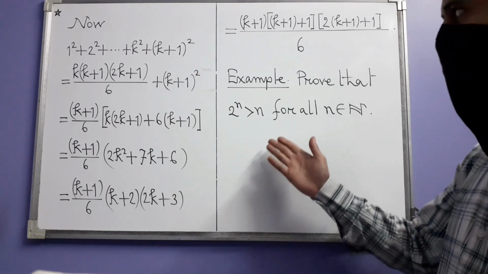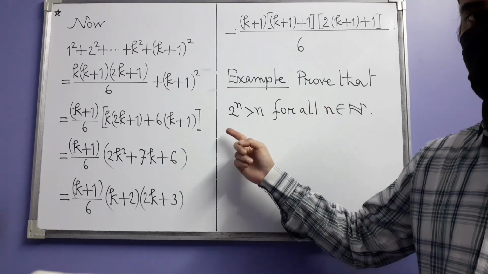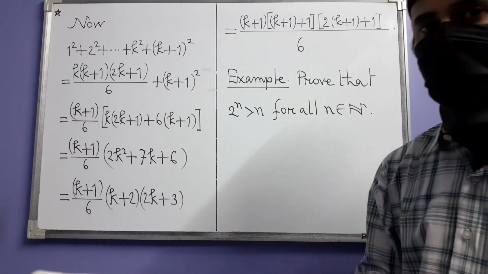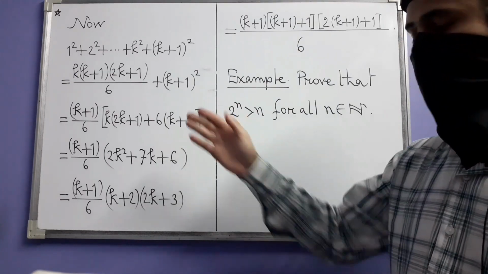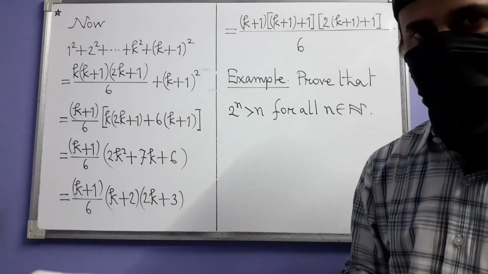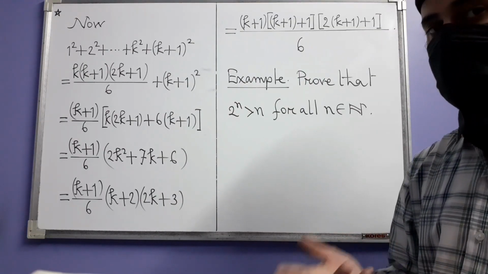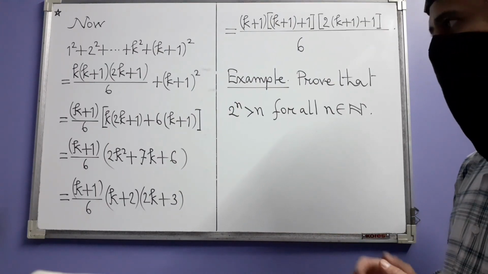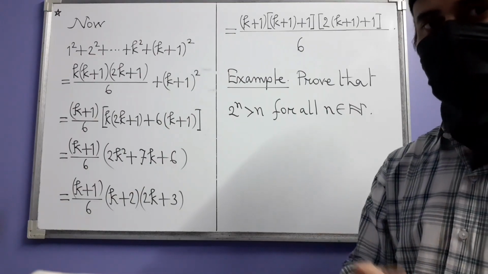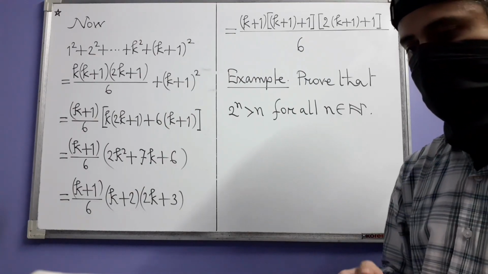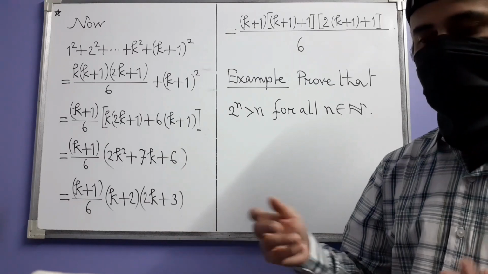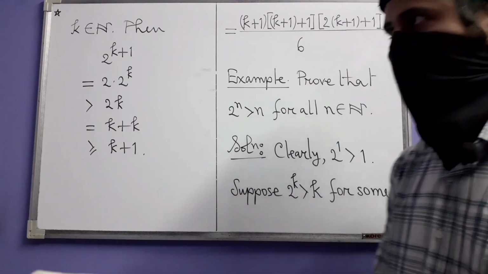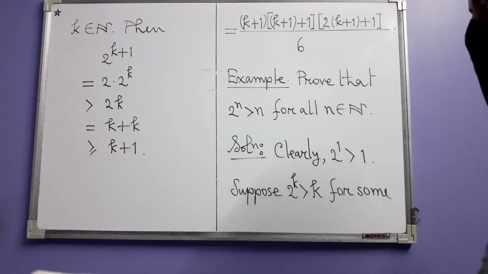In this next example, we have to prove this inequality: 2 to the power n is strictly greater than n for all positive integers n. So it's not that you always will have to prove an identity using induction. You can prove any statement which is true using induction if you can. And that statement need not always involve an equation. It may be an inequality, or it may just simply be a sentence which is about natural numbers. So this one is pretty easy. It does not involve any long calculations.